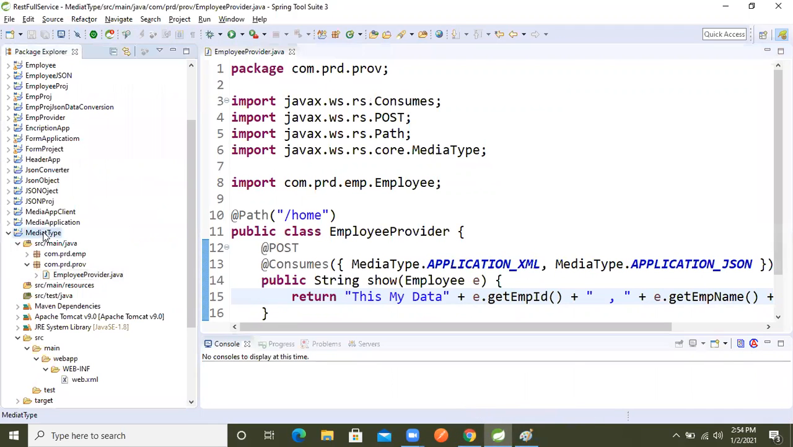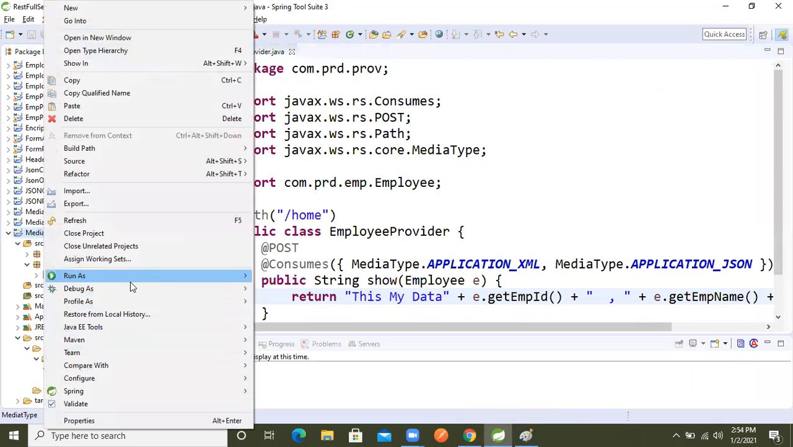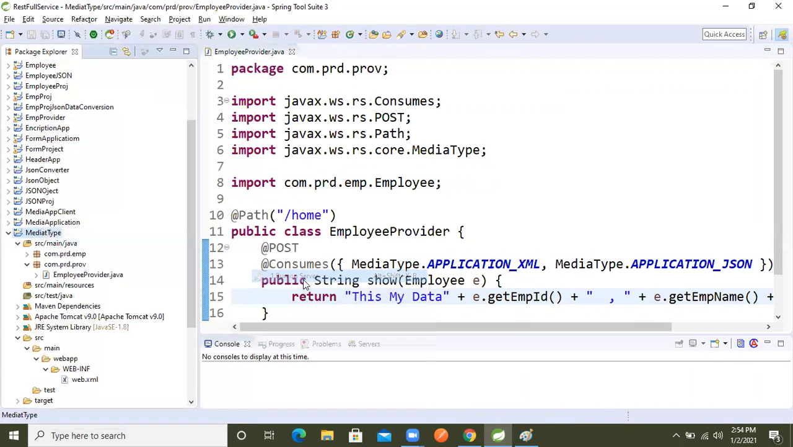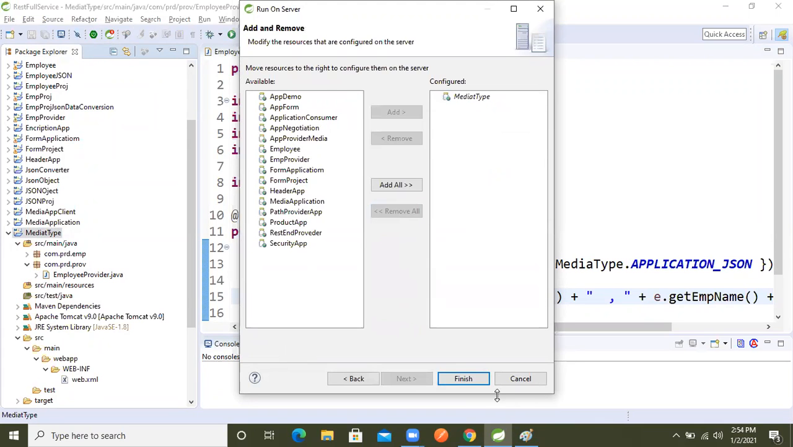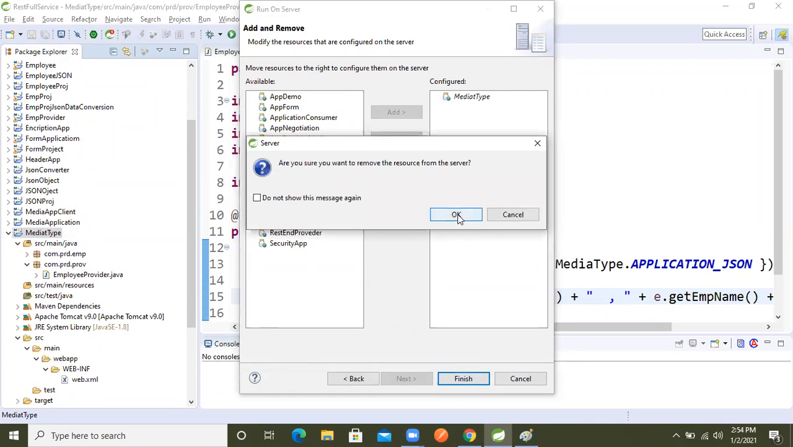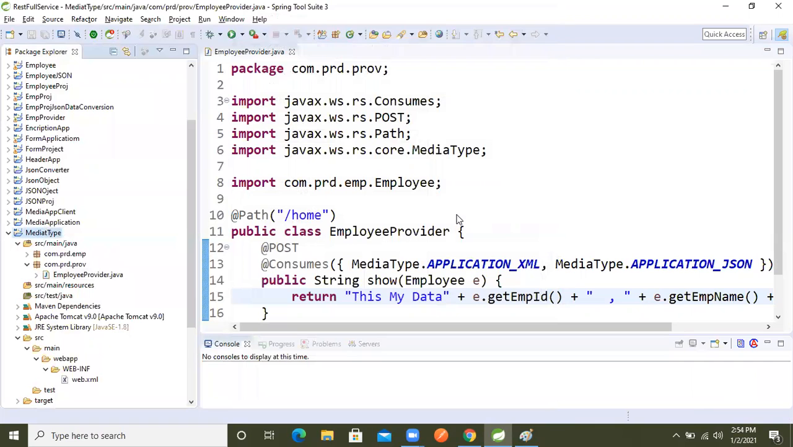Now we will go to the project, select run as server, select next, and finish it. Now our application has started running on the server.